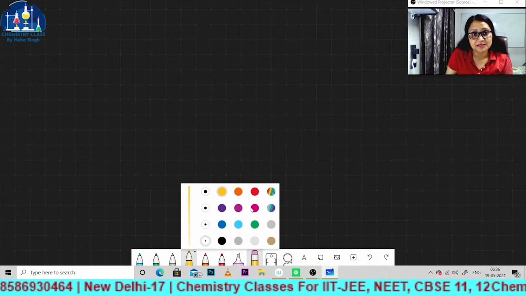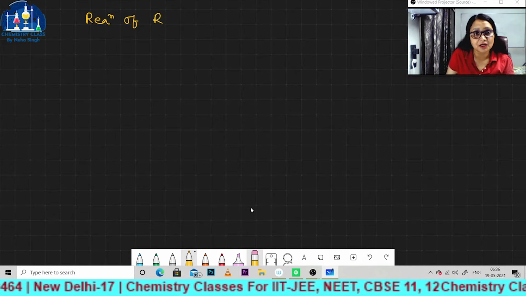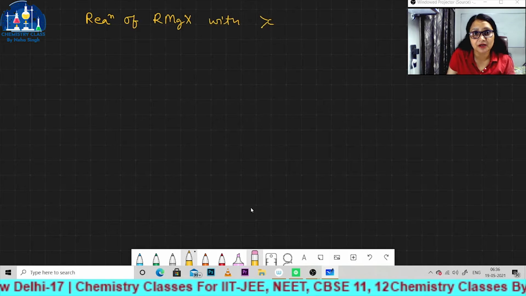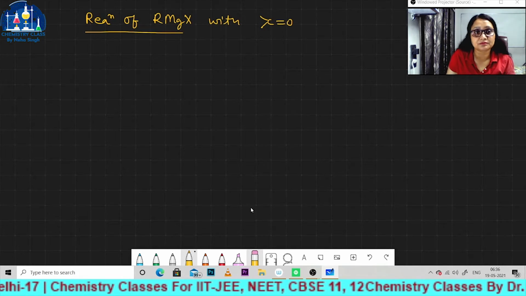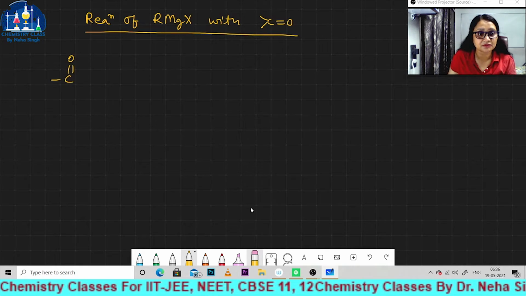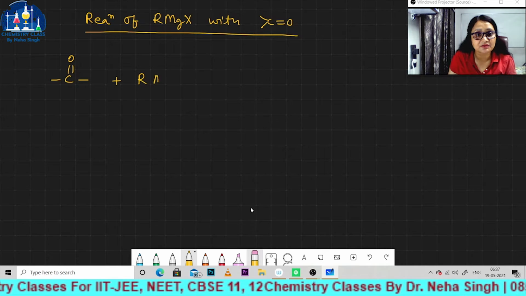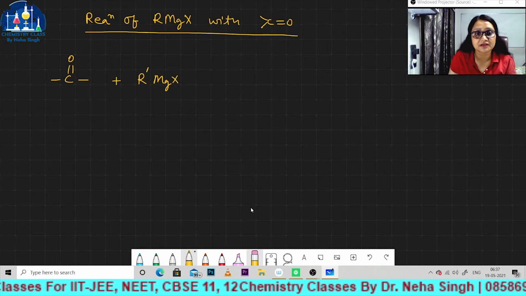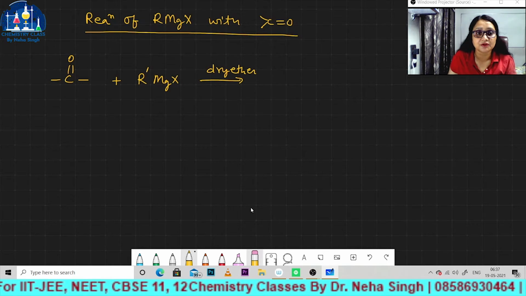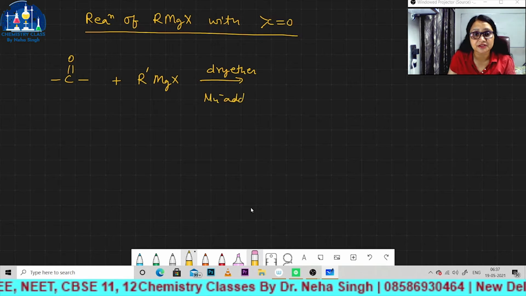Now we will discuss a reaction of the carbonyl group, the reaction of RMgX with the carbonyl group. First we will see the mechanism of this reaction. Suppose this is a carbonyl group and RMgX will react with this in dry ether. So here it performs a nucleophilic addition reaction.